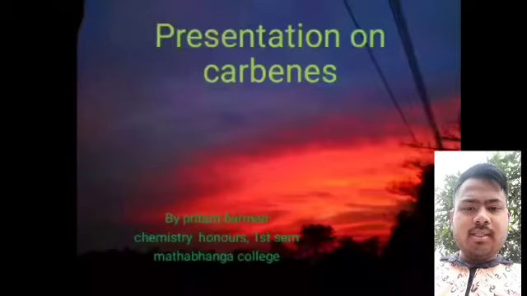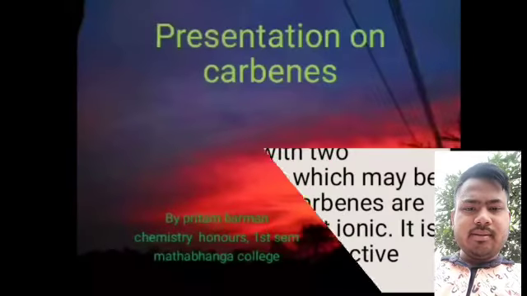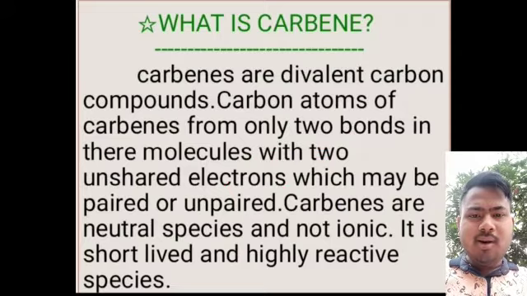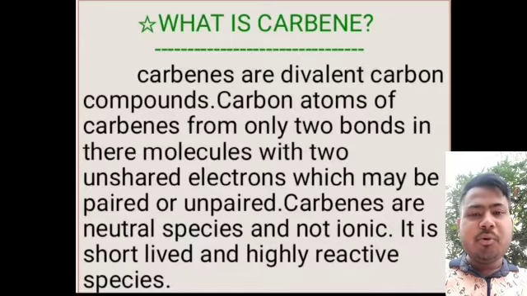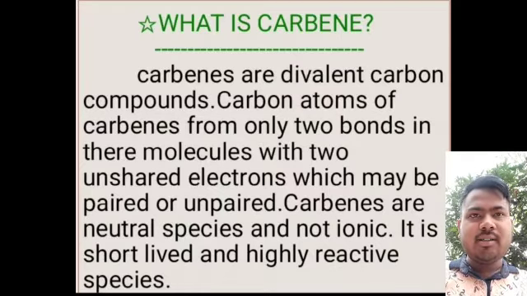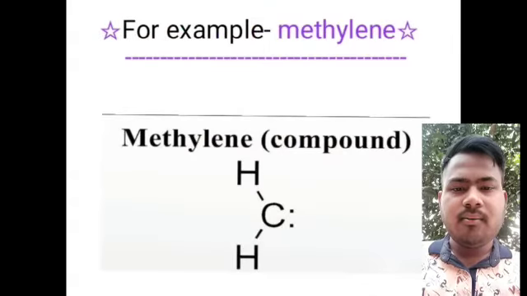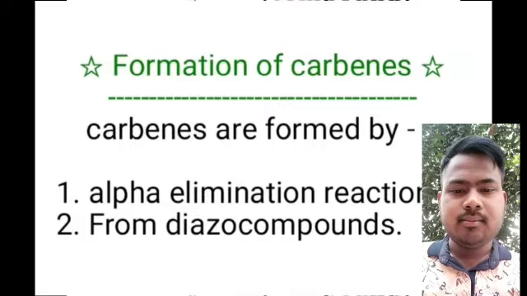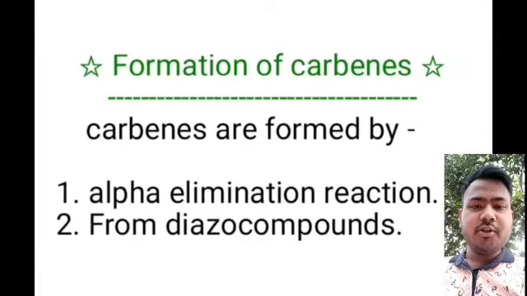Today I will discuss the carbene intermediate. At first, what is carbene? Carbenes are divalent carbon compounds. The carbon atom of a carbene forms only two bonds in its molecule, with two unshared electrons, which may be paired or unpaired. Carbenes are neutral species and not ionic. They are short-lived and highly reactive species. For example, methylene.